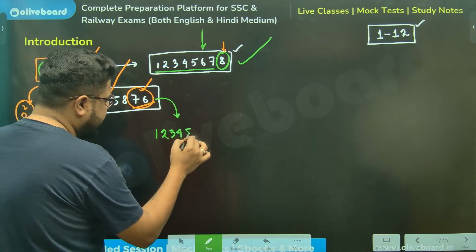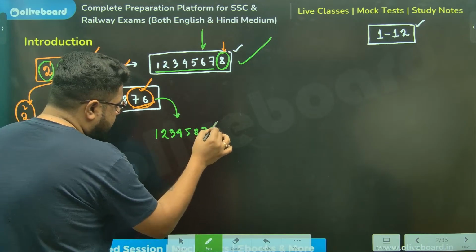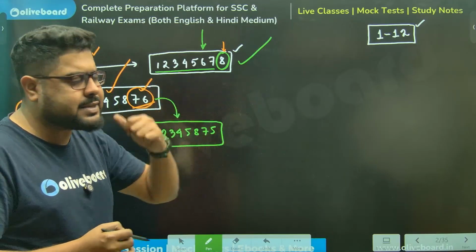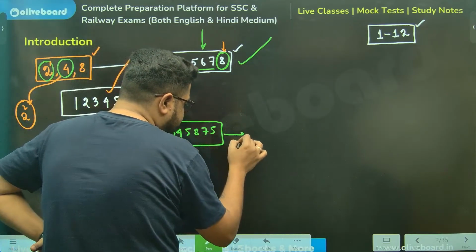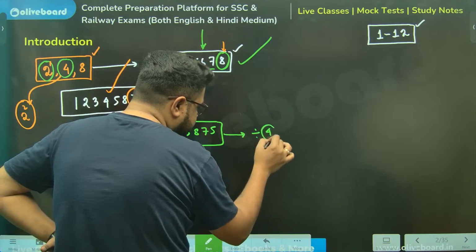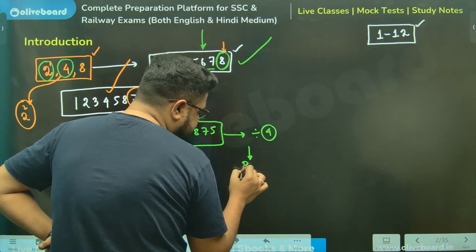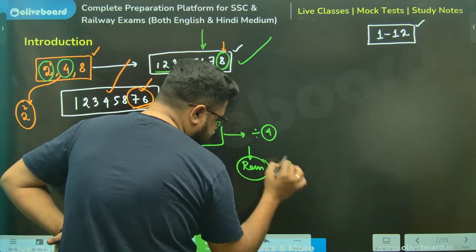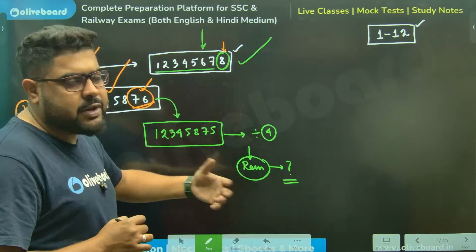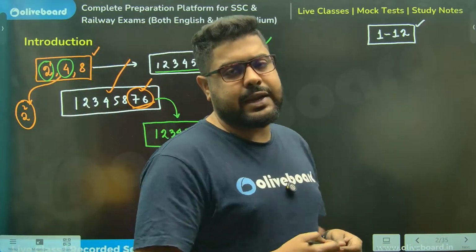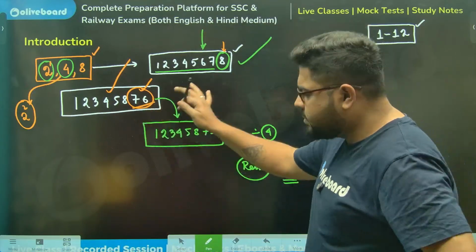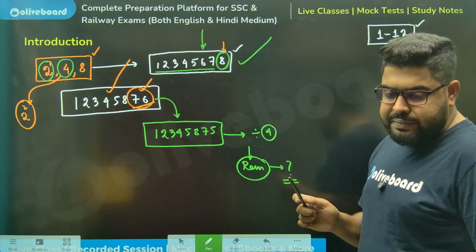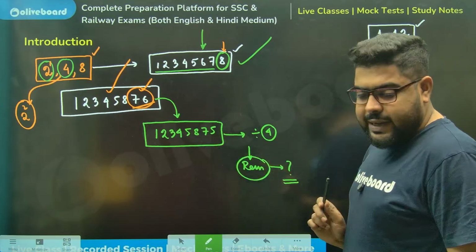1, 2, 3, 4, 5, 8, 7, 5 is there, and somebody is asking us, if you divide this number by 4, how much will be the remainder? Now, why is this important? Because we'll go for cyclicity and so on in the upcoming days. Those are also very important. There, this division by 4 becomes very important, and the remainder finding.